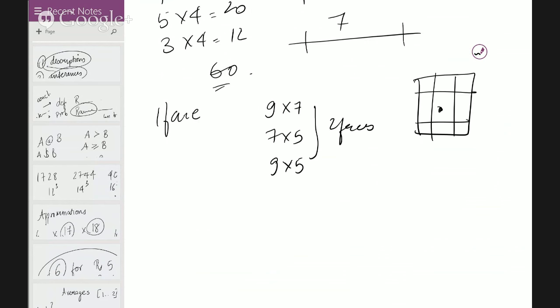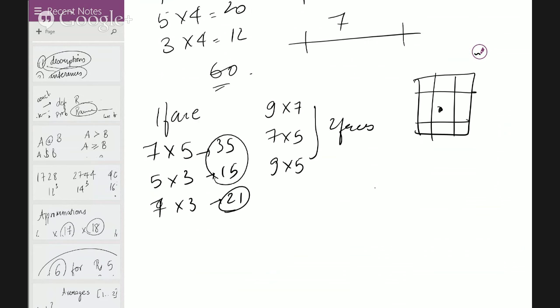The center for this will be 5 by 3, and center for this would be 7 by 3. So it's going to be 35, 15, and 21, which is 50 and 21, like 71, and double of that is because this face is there and the opposite is also there. 71 twice is 142. Okay, and that's it.